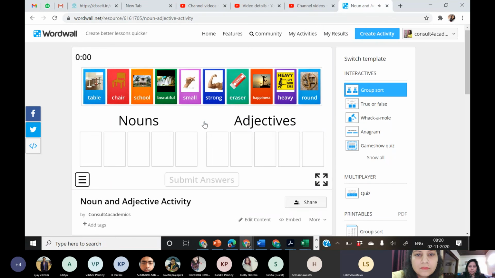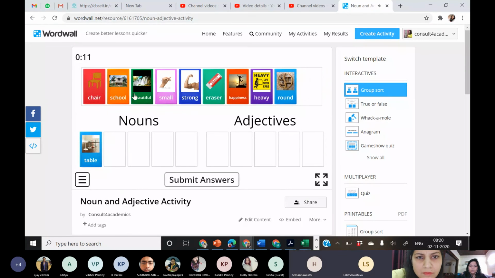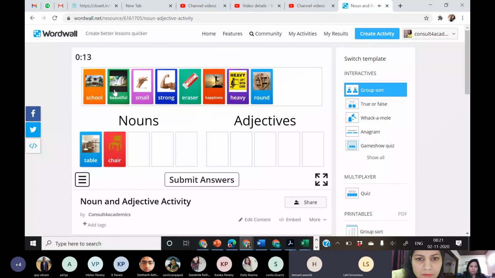Start. See, it will appear like this. Now, the students have to put it at the right place. Now, the table will appear like this. Now, let me share. Okay, suppose I put "beautiful" here instead of there.